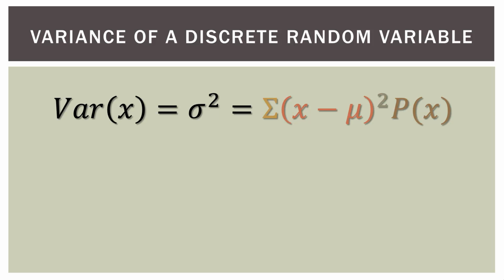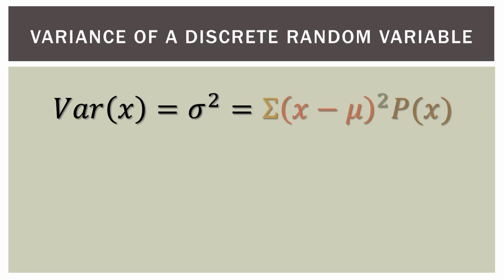So remember, our discrete random variable will have a series of a finite number of outcomes in most cases, and each one of those outcomes has a probability associated with it, like a coin flip. A coin flip could be heads or tails, and the probability for heads is 0.5 or 50%, and for tails, it's also 0.5 and 50%. So that small x there just represents those outcomes and their probabilities.